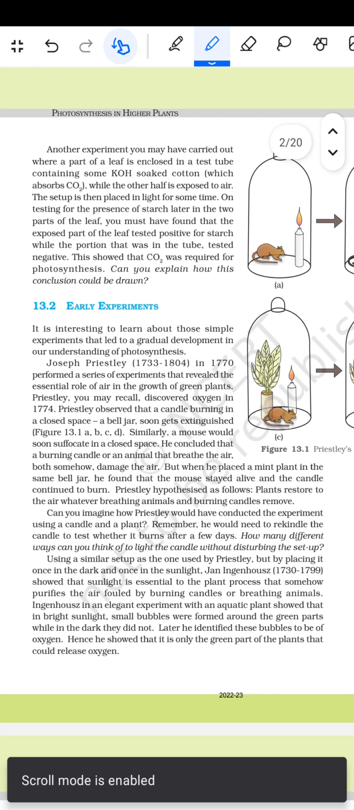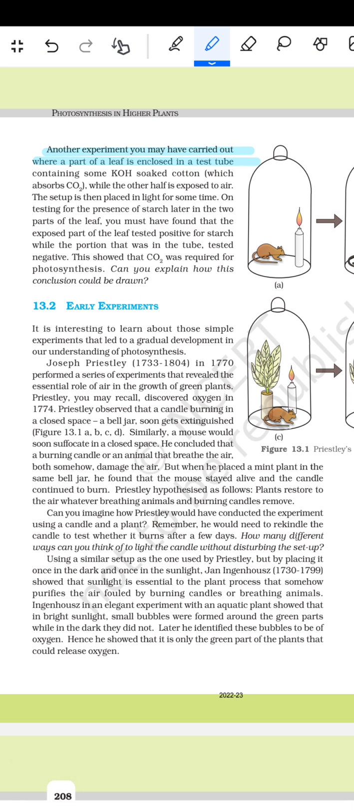फिर कहता है कि another experiment you may have carried out is where a part of the leaf is inserted into a test tube containing some KOH soaked cotton, which absorbs the CO2, while the other half of the leaf is exposed to the air. The setup is then placed in the light for some time. On testing for the presence of starch later in the two parts of the leaf, you must have found that the exposed part of the leaf tested positive for starch while the portion that was in the tube tested negative. This shows that CO2 was required for photosynthesis. Can you explain how this conclusion could be drawn?